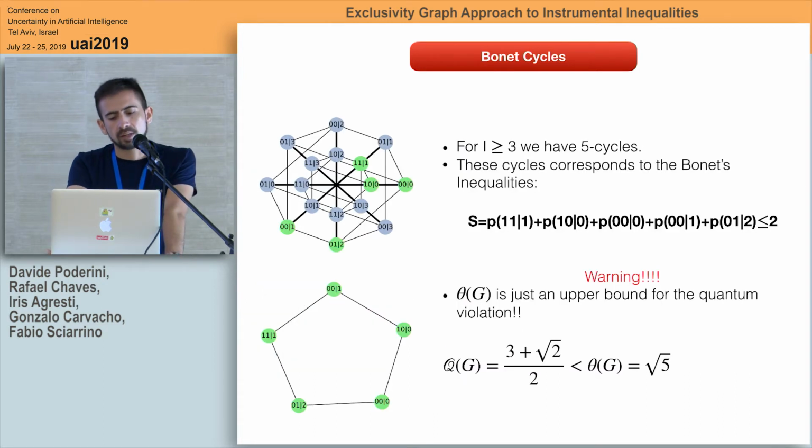For instance, in the case of L equal to 4, so the instrument can take 4 different values, you can observe a pentagon, which is the easiest one, and corresponds to the points colored in green. The probability distribution in this case is given over there, and you have that the classical bound is equal to 2, and you obtain the almost quantum bound equal to the square root of 5.